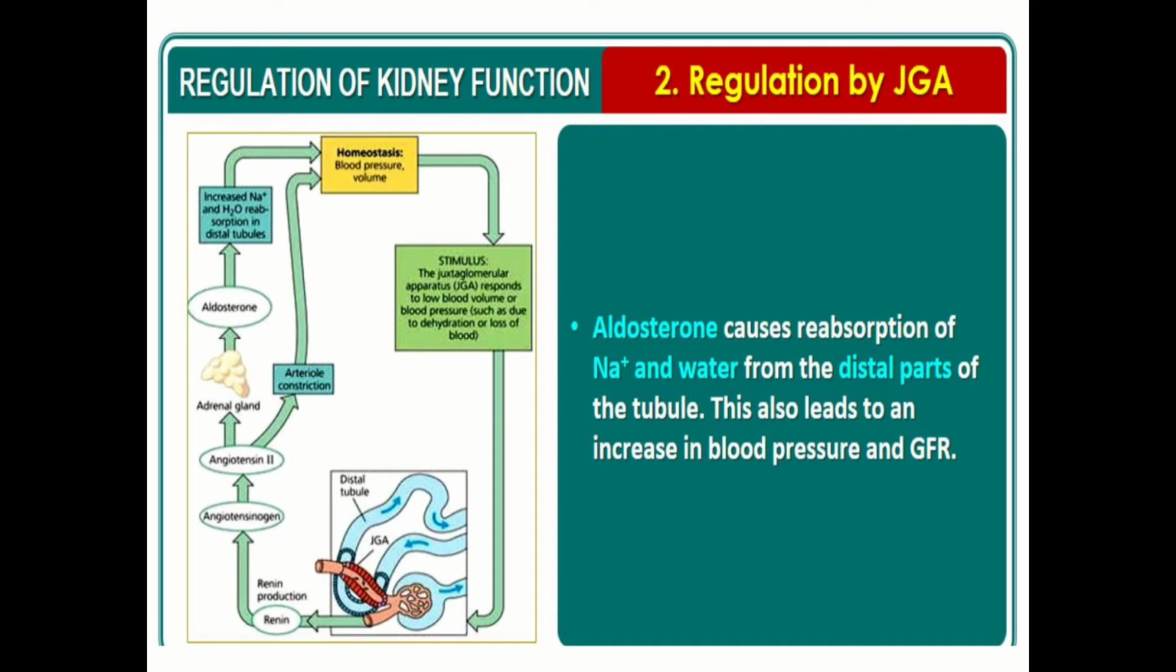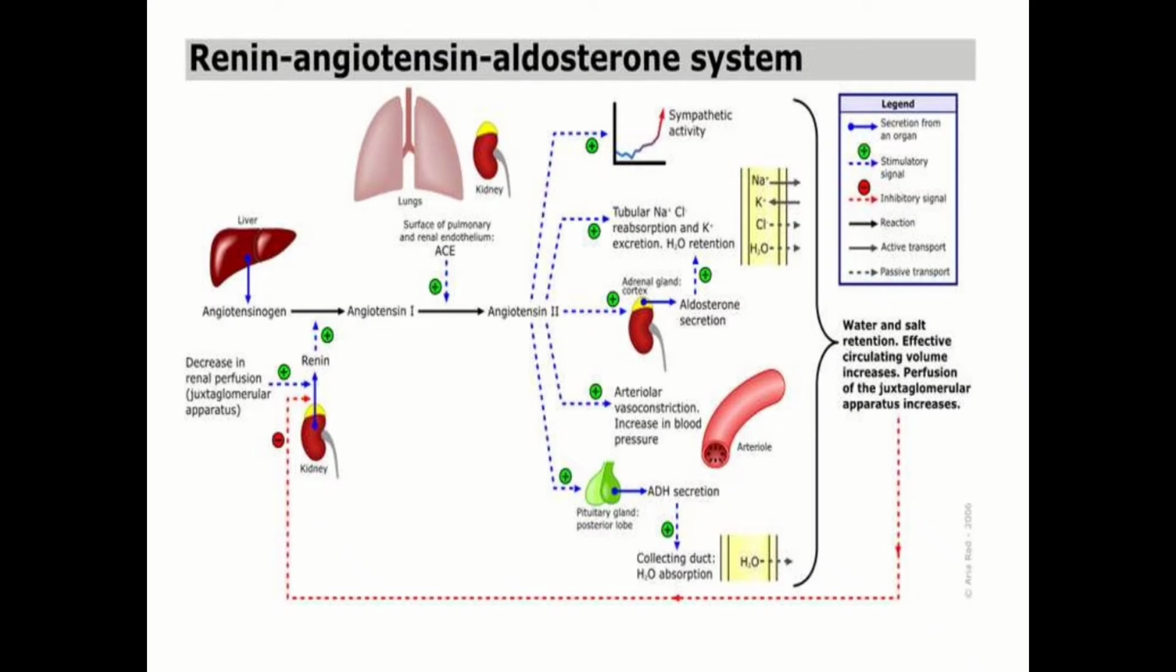Angiotensin 2 also activates the adrenal cortex to release aldosterone, which stimulates the reabsorption of sodium ions and water from the distal parts of the tubule. This also leads to an increase in blood pressure and GFR. So this is the diagram which is showing the renin angiotensin aldosterone system. Here you are seeing the flow chart also.